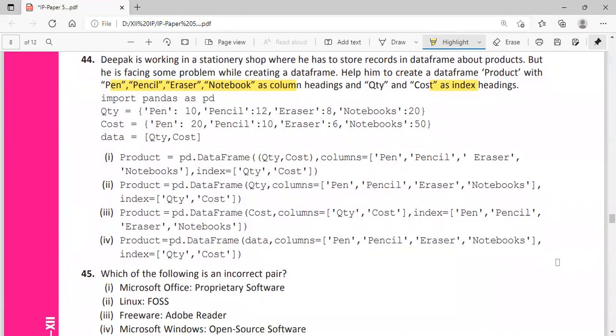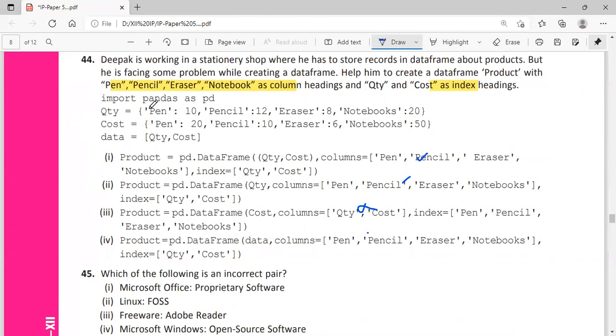So these are the column headings. Pen, pencil, eraser, they are the column headings. So we will check for the columns. This is correct. These are coming as the column headings. But here these are not the column headings, so this is wrong. These are also column headings, correct.